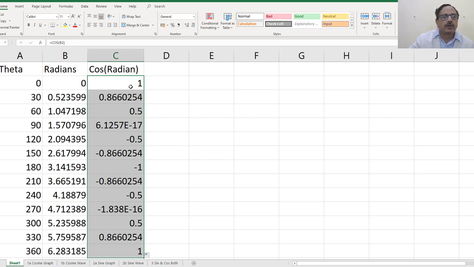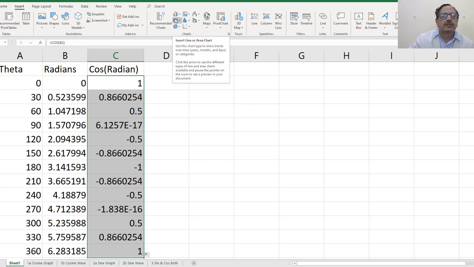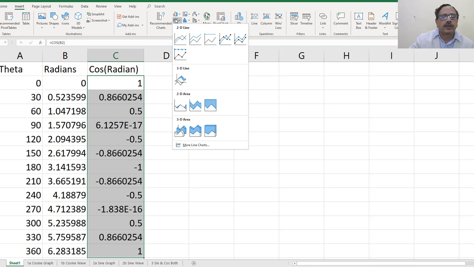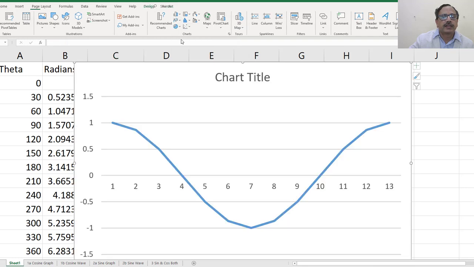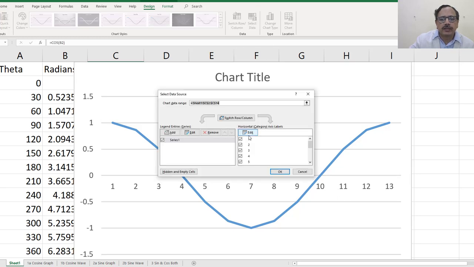Now if you want to plot the graph of this, go to Insert and choose the function wherein you have 2D and 3D graphs. So let us take a simple graph like this. This is between -1 to +1. If you want to change this range, you select the data. Instead of 1, 2, 3, 4, we want to plot against theta.